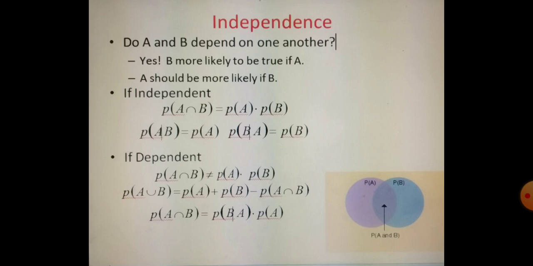Suppose we come to the union, A union B: the probability of A union B is equal to probability of A plus probability of B minus probability of A intersection B. Suppose it is intersection, P of A intersection B is equal to the probability of event B given A times P of A. So this is how we have to understand.